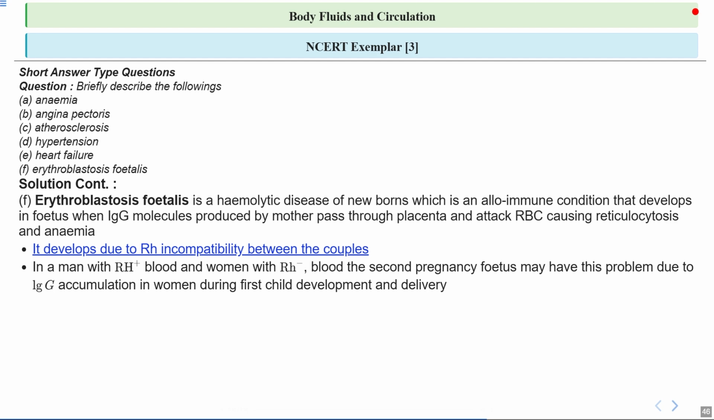So in a man with Rh positive blood and a woman with Rh negative, the second pregnancy fetus may have this problem due to IgG accumulation in the mother during the first child's development and delivery. So that wraps up our explanation of erythroblastosis fetalis. Remember, understanding these conditions helps us appreciate how delicate the balance is in our circulatory system.